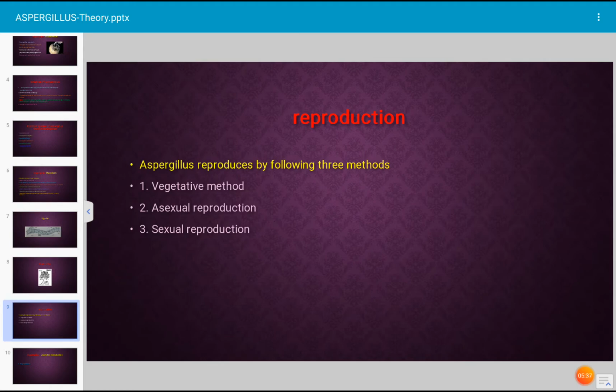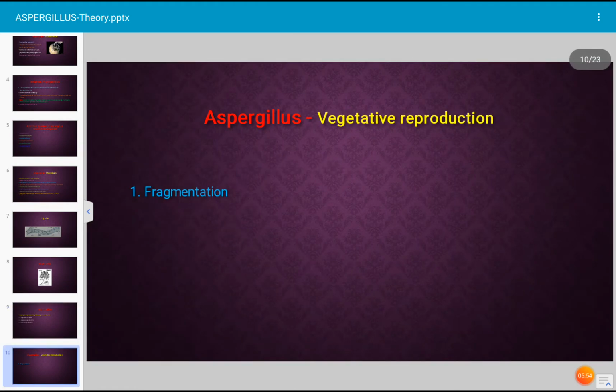Aspergillus reproduces by three different methods. The first method of reproduction is the vegetative method, second the asexual method, and third the sexual method. That means Aspergillus reproduces by three different methods. Number one, vegetative reproduction in Aspergillus. Vegetative reproduction takes place by the method of fragmentation.